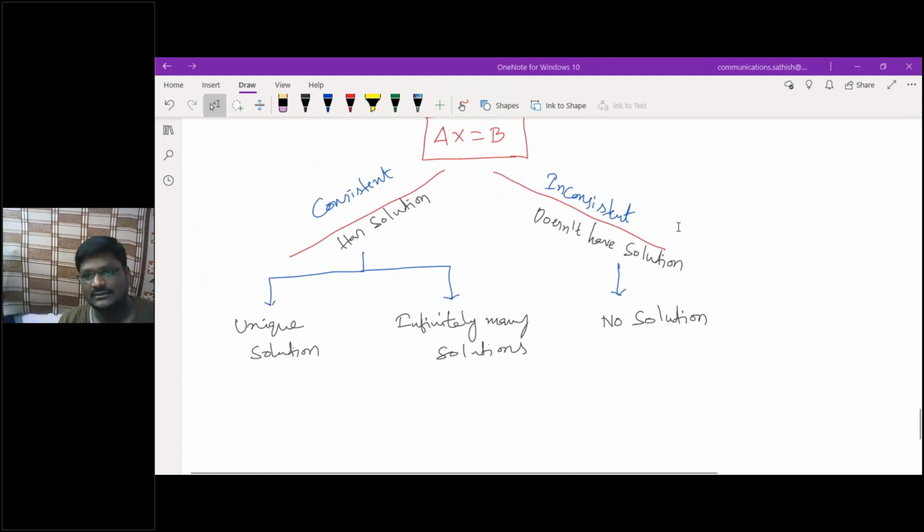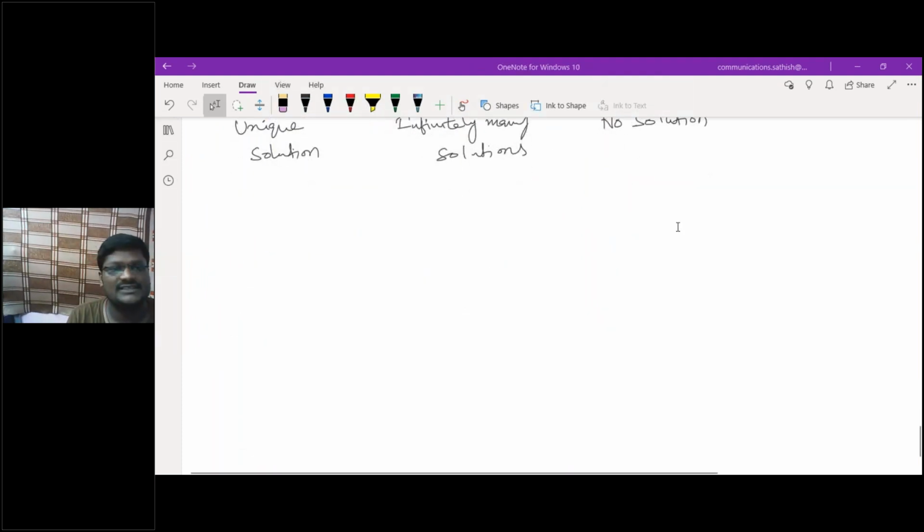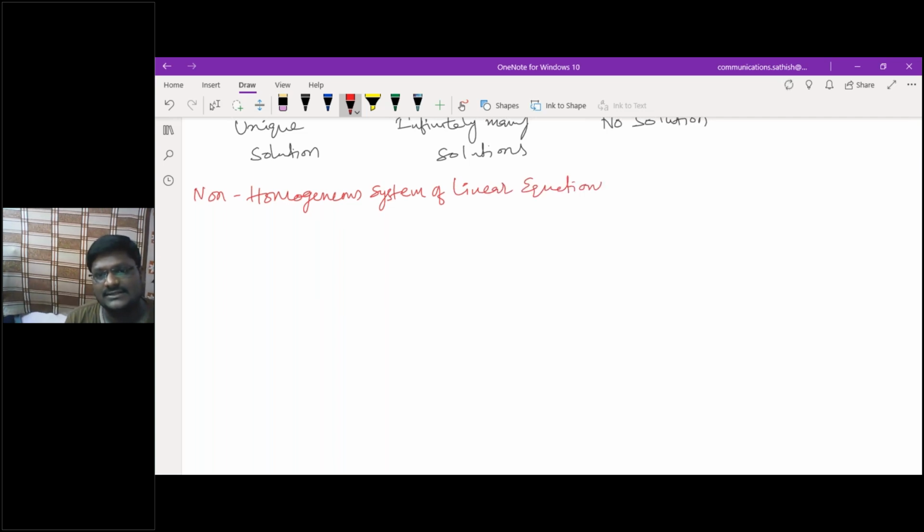Try to take the first one: non-homogeneous system of linear equations.